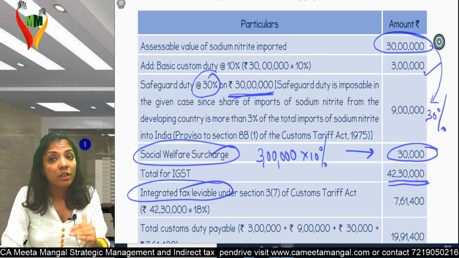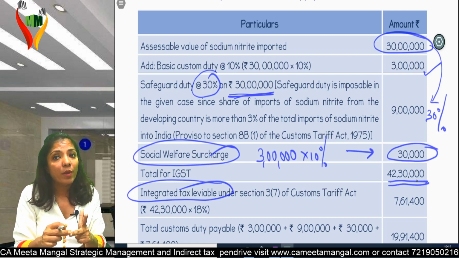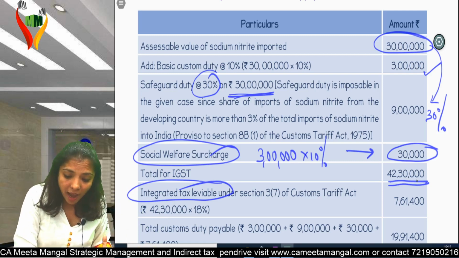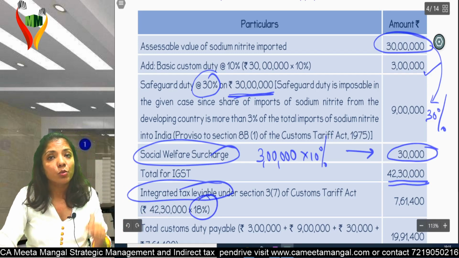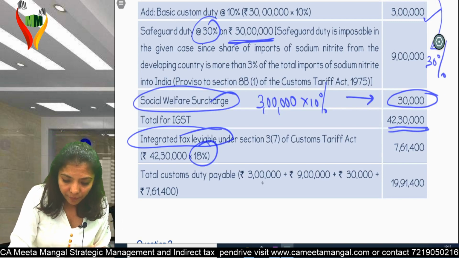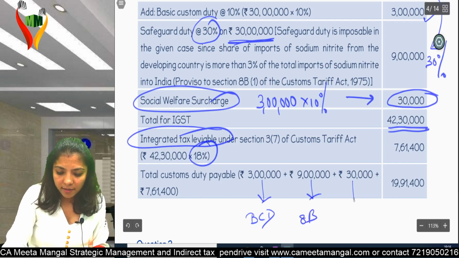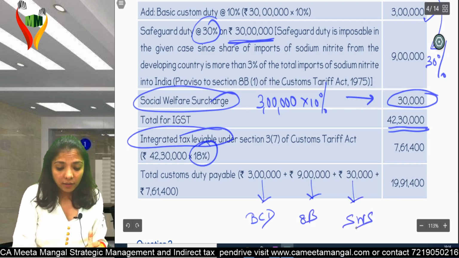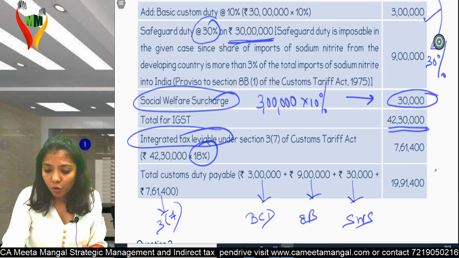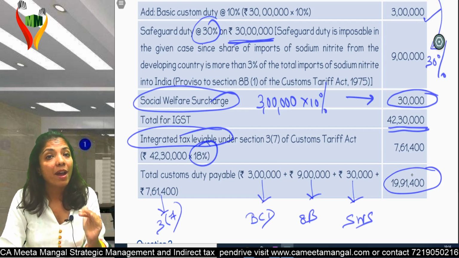So before levying GST, I have already levied BCD, already levied safeguard duty, already levied social welfare surcharge. I have a total which comes to 42 lakhs 30,000, and on that I will be levying 18%, which comes to 7 lakhs 61,400. So my total custom duty is BCD 3 lakhs, safeguard duty 9 lakhs, social welfare surcharge 30,000, and integrated tax 7,61,400, which total comes to 19,91,400 rupees. Am I very clear?